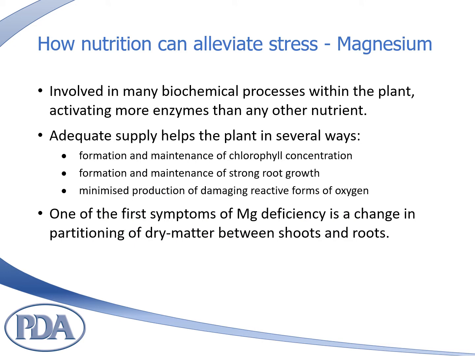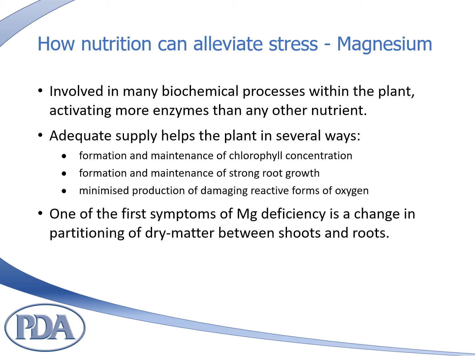How magnesium can alleviate stress. Magnesium is involved in many biochemical processes within the plant, activating more enzymes than any other nutrient. An adequate supply helps the plant in several ways: through the formation and maintenance of chlorophyll concentration, formation and maintenance of strong root growth, and minimized production of damaging reactive forms of oxygen.